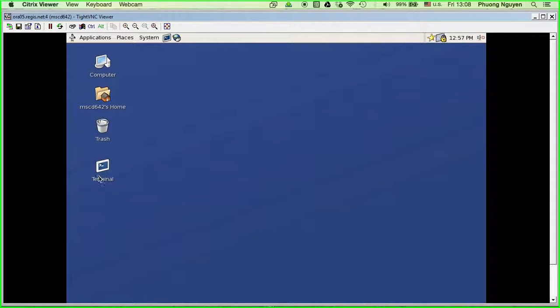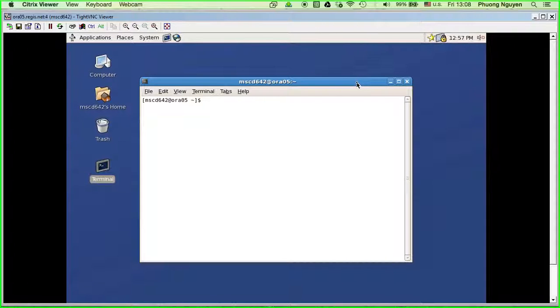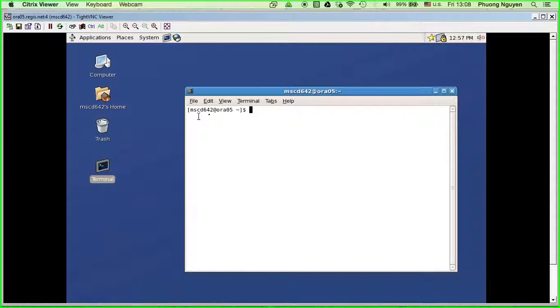All right. In here, I'm just gonna click on the terminal. Now I'm gonna do echo Oracle home. I'm just checking the Oracle home. I'm not doing anything fancy yet. But you see, now we are at the Oracle Home 642. And the version right now is 12.1.0. That's the current version, right? Okay.